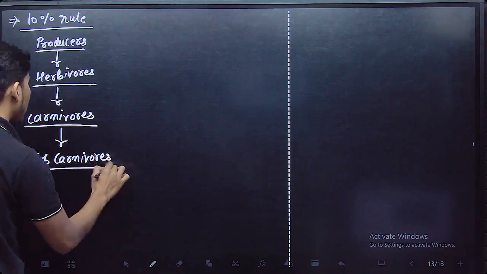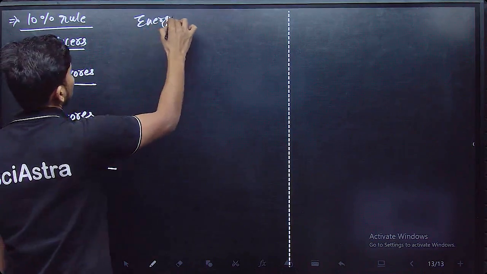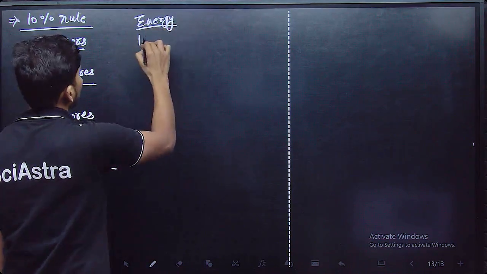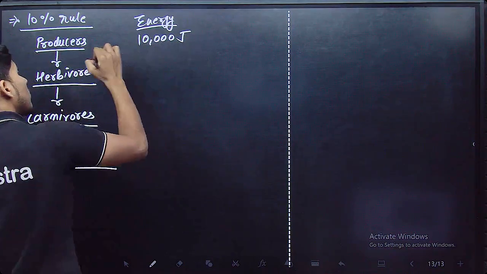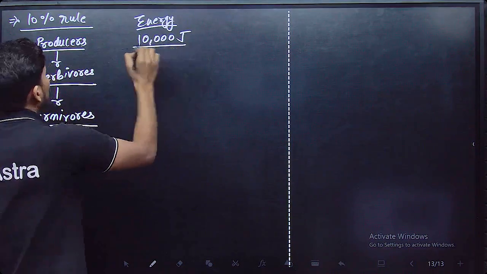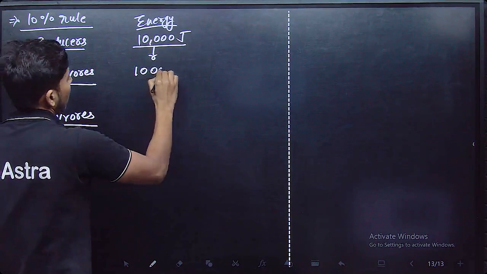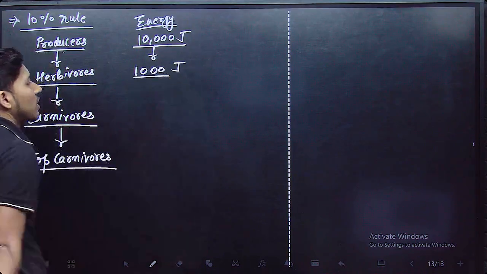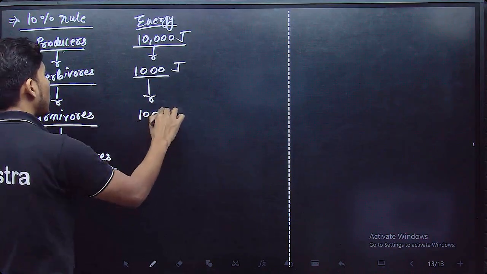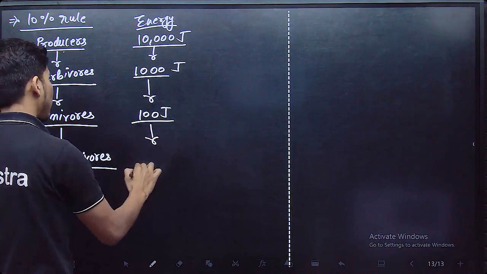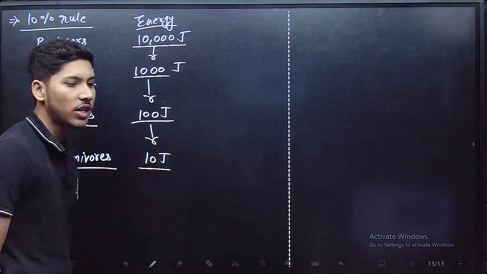Let's say the amount of energy present in the first trophic level is around 10,000 joule. So 10,000 joule is present in the producer. In the next trophic level, you can get an idea that it is going to have 1000 joule. In the next trophic level, we will get only 100 joule, and in the next, only 10 joule.